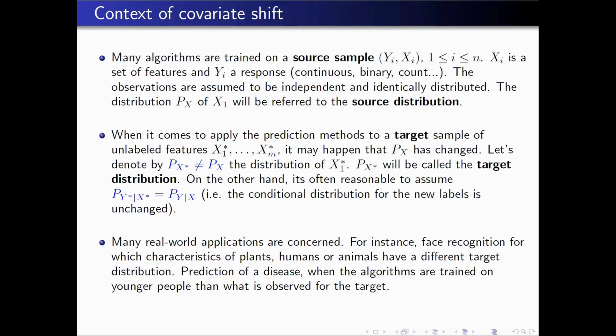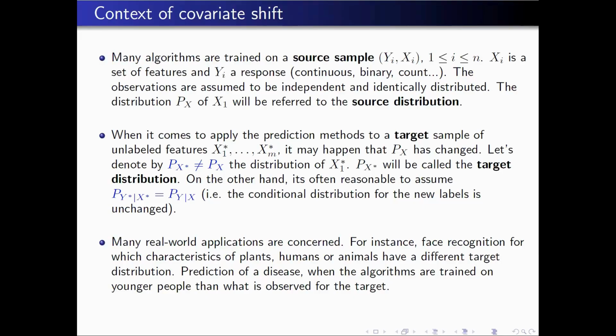You have many real-world applications around this problem. This is why it's quite popular, and you have many papers about this. For instance, you look at face recognition for plants, humans, or animals. The following situation can happen: imagine that you train an algorithm to recognize some dogs, for instance, and you train it on Yorkshire. But at the end, you want to apply it to a new set of features.